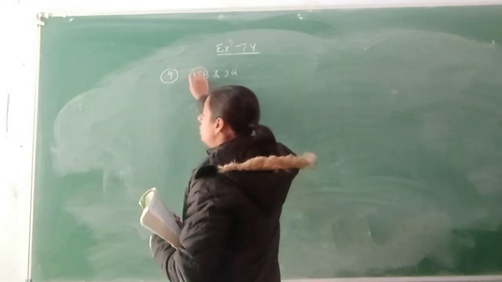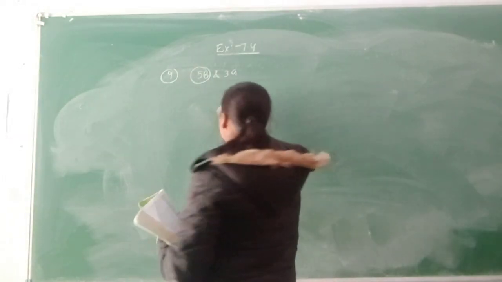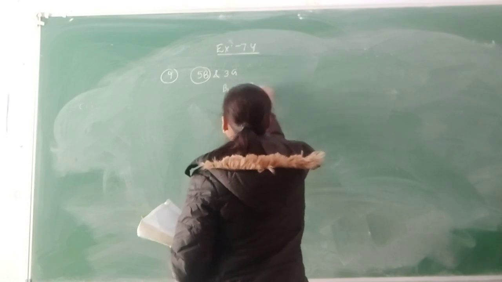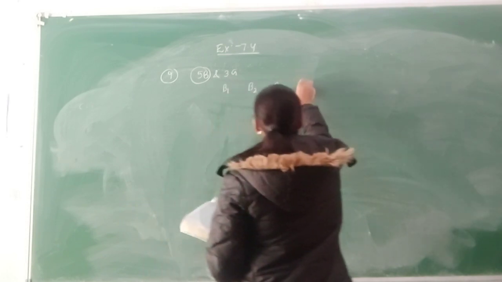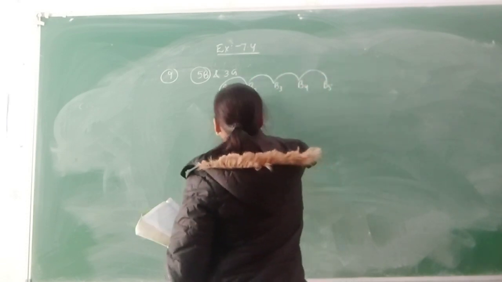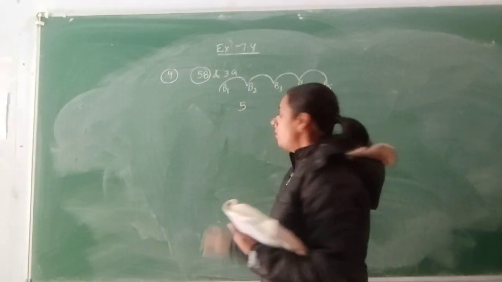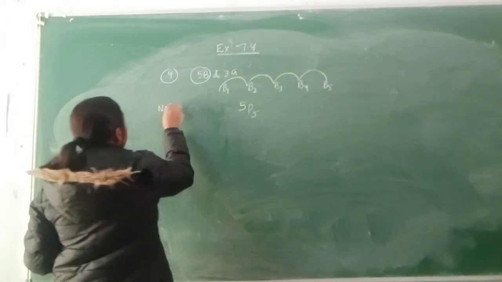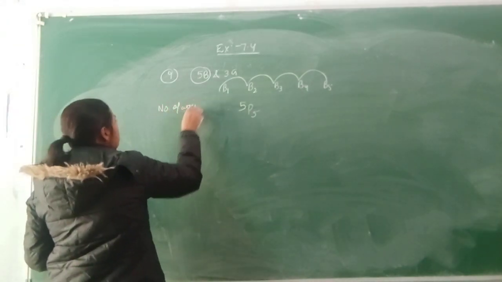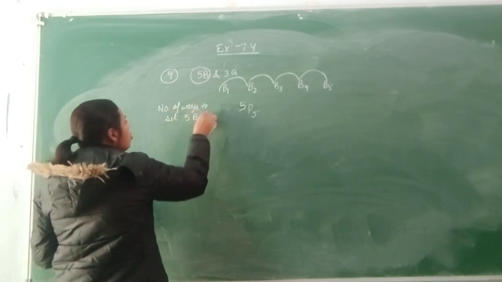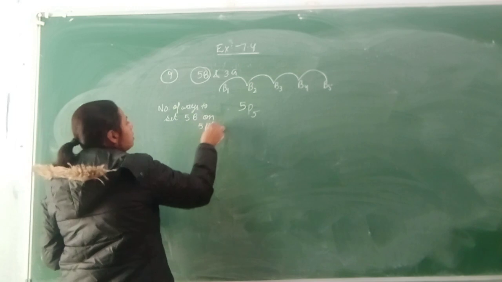Firstly, I am just going to arrange these boys. They are the 5 boys. They will take the 5 positions: first boy, second boy, third boy, fourth boy, and fifth boy. They will take the 5 places. So 5P5 is the number of ways to set 5 boys on 5 places.